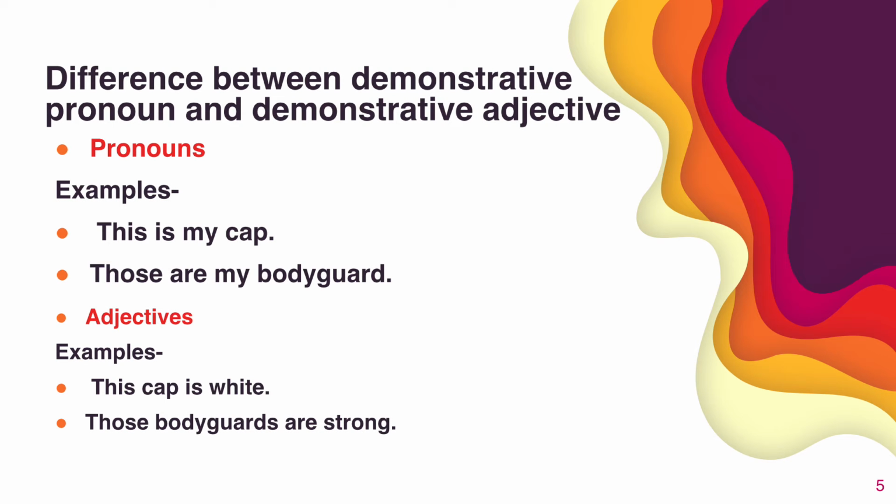So, difference between demonstrative pronoun and demonstrative adjective. What is the difference between demonstrative pronoun and demonstrative adjective? So here I will explain you by the examples. Now the demonstrative pronouns. The example is: this is my cap and those are my bodyguards. So here see both examples. Here the former is used in place of nouns. Former means this, see first example, this is my cap.